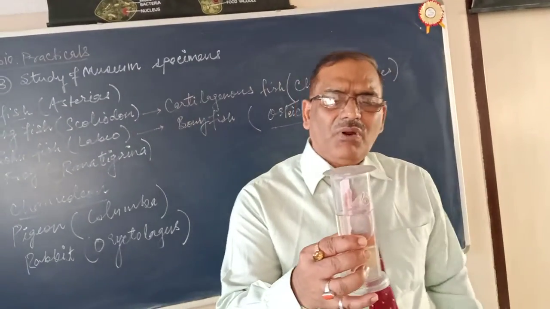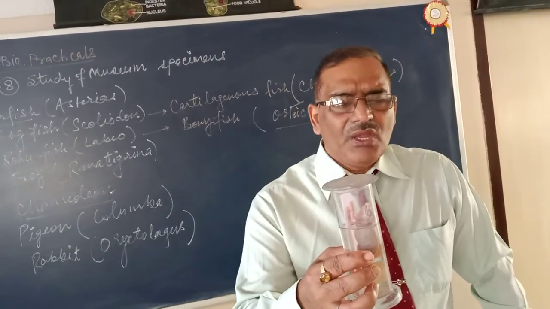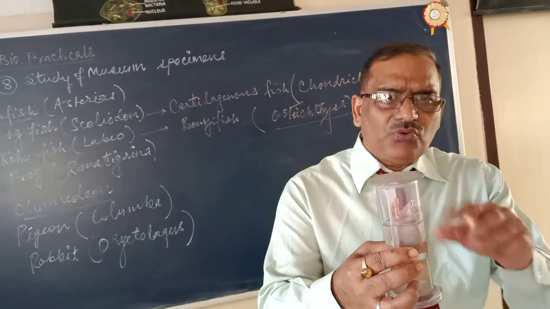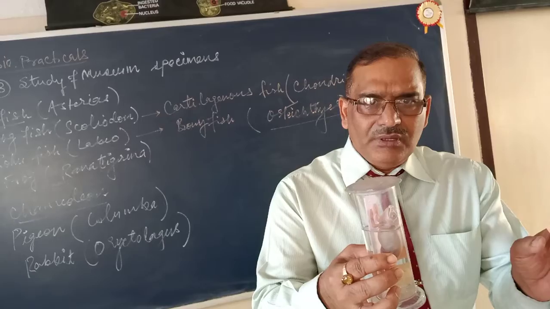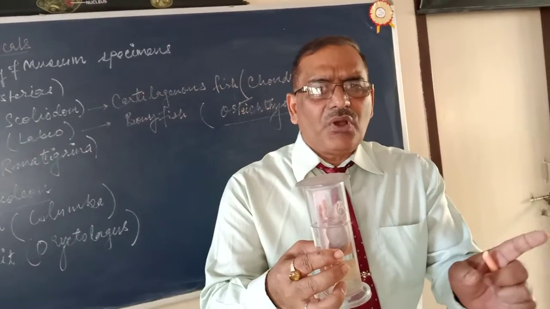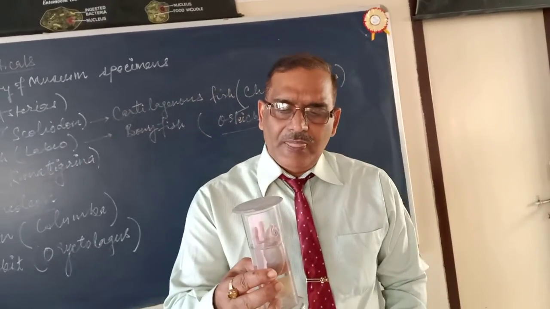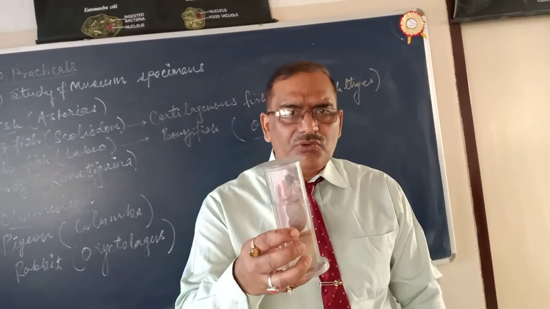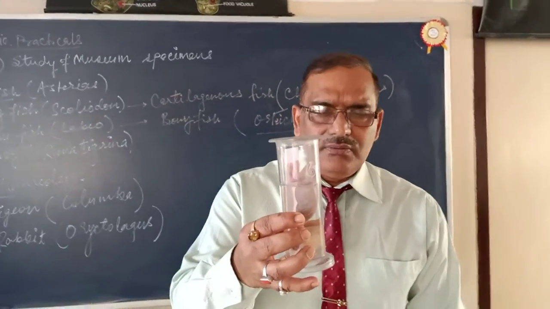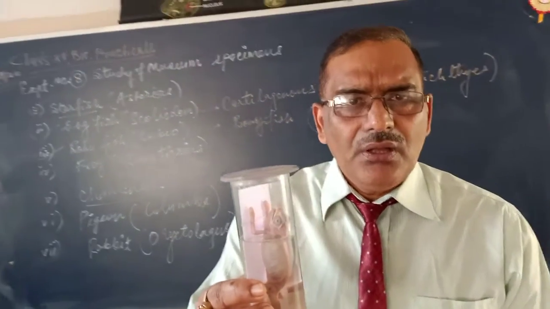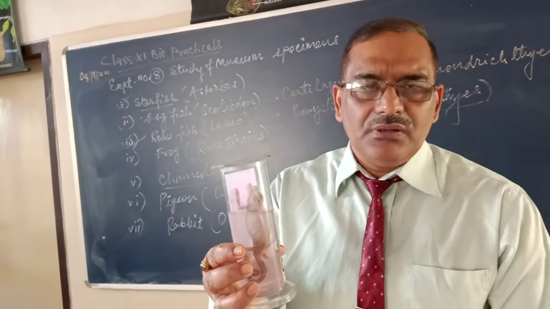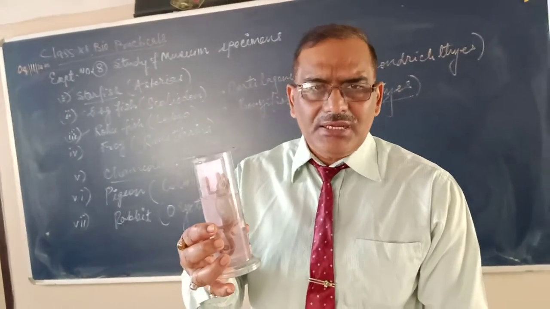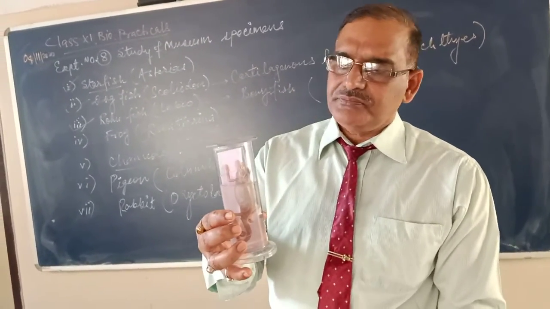Now what about the blood vascular system? What about the respiratory organs? Respiratory organs, lungs. They breathe through the lungs only. They don't have gills. They cannot breathe through the skin because the skin is dry and scaly. Blood vascular system, closed type. Heart 3.5 chambered or incompletely 4 chambered, except crocodile, in which heart is 4 chambered. Blood is red due to presence of hemoglobin.